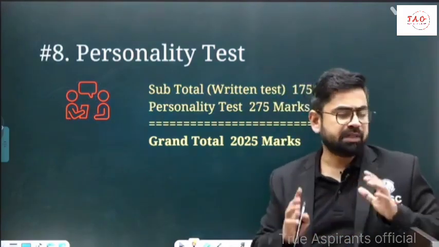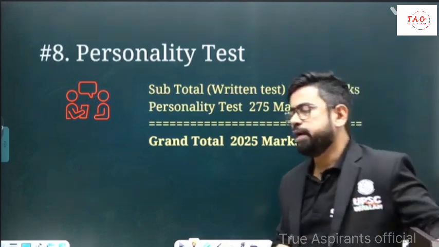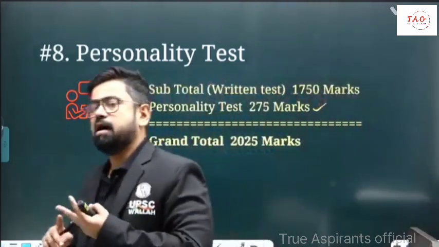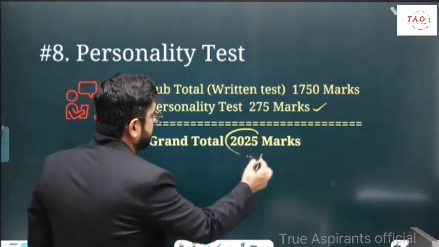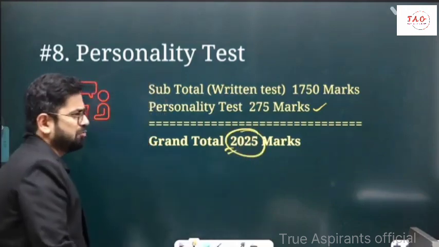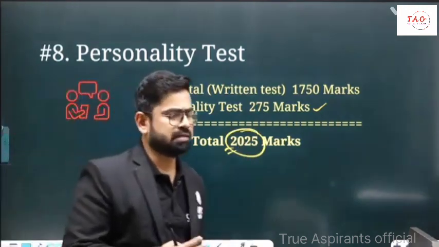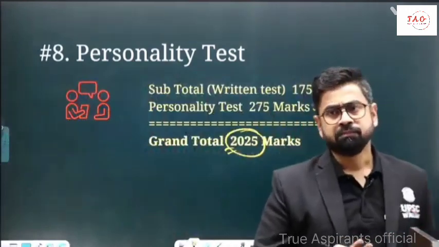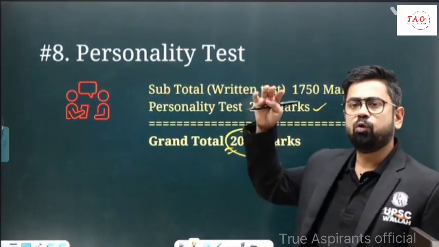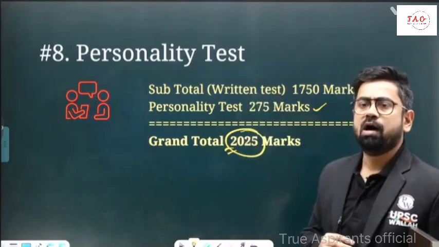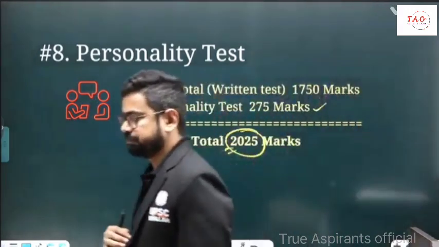The prelims score is not counted anywhere, so it is mains and interview marks. So total out of 2025 marks, you have to score around, let's say, 900 marks. And if you can do that, you will make it into the list. So this is the whole phase, or basically the whole scheme of the examination.